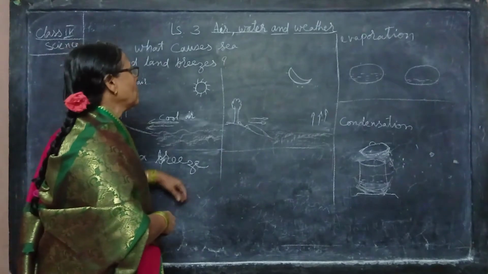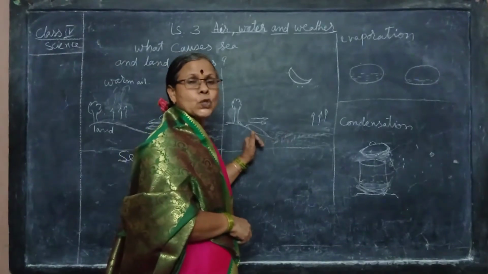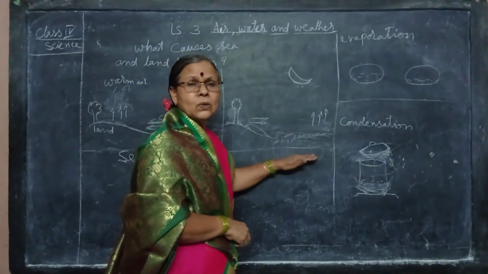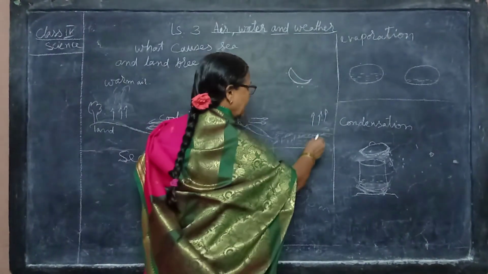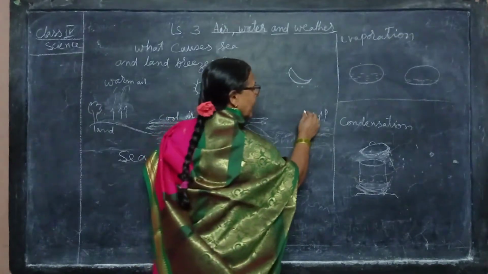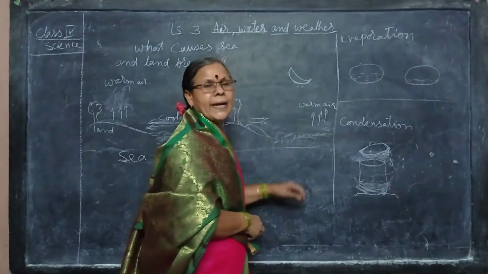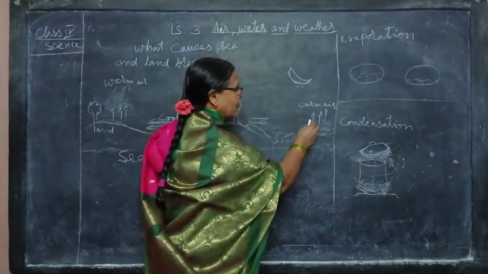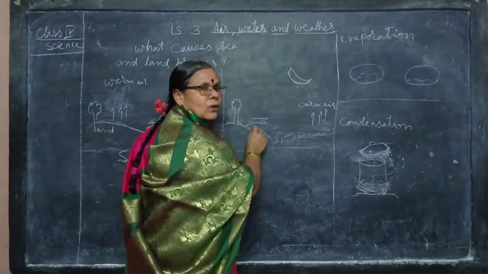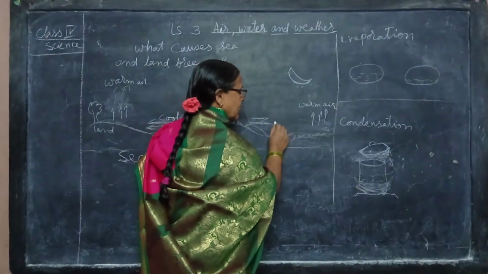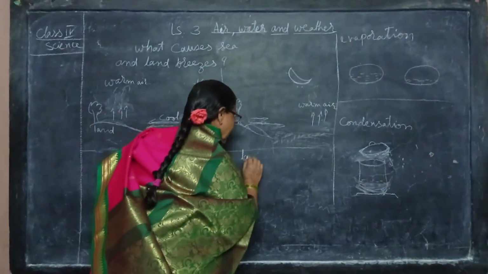Have you understood? Now coming to night time, land gets cool faster than the water. That is why the air above the water is warm. Warm air is lighter than cool air, so it rises up and gets mixed up with the air. And cool air on the land blows towards the sea and takes its place. So this is called land breeze.